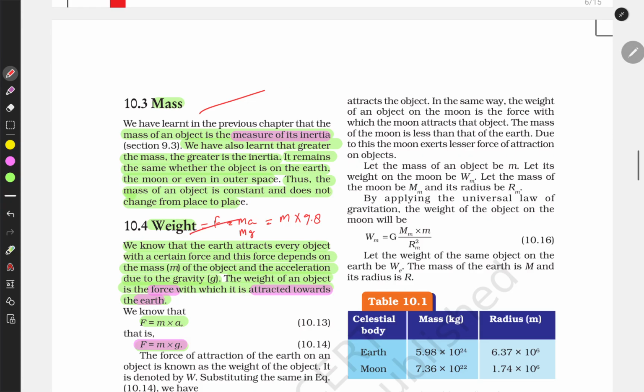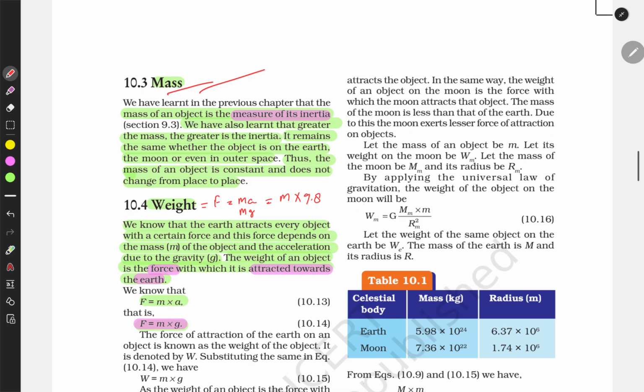What is mass and what is weight, and what is the difference between them? Mass of an object is a measure of its inertia. We have also learned that the greater the mass, the greater the inertia. It remains the same wherever the object is, whether on the earth, the moon, or even in outer space. Thus the mass of an object is a constant and does not change from place to place.